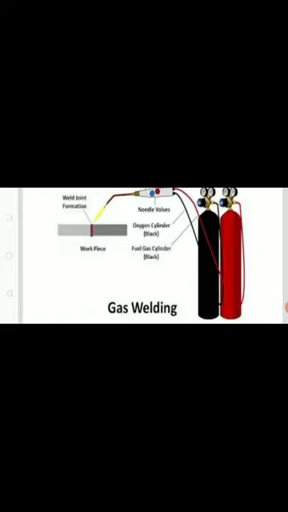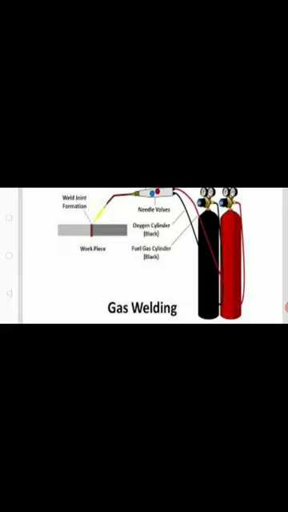Both gases are mixed and enter the tip of the nozzle. When ignited, the gases combust and release a desired flame, such as a neutral flame, oxidizing flame, or carburizing flame, required for melting ferrous and non-ferrous metals and alloys.